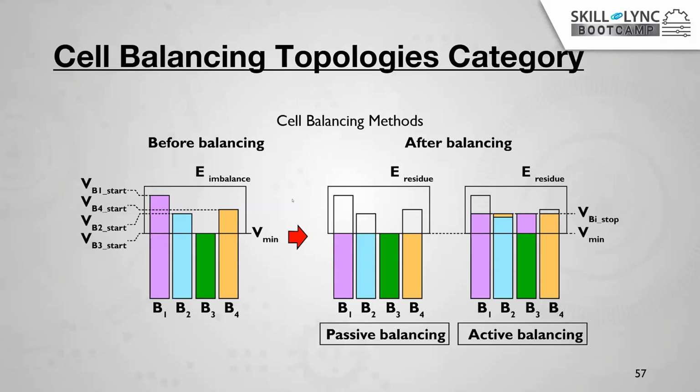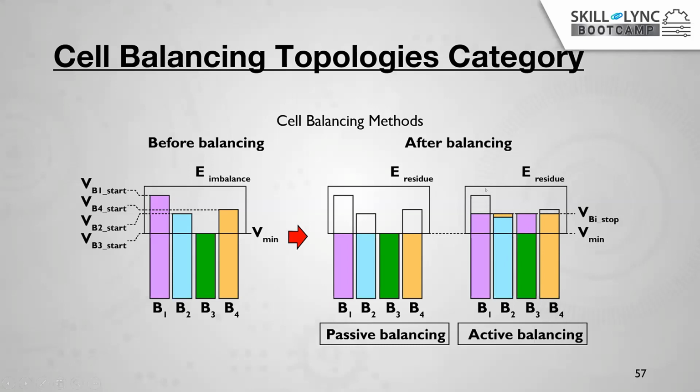So the BMS will check which one has the highest value and which one has the lowest. Let us assume B1 has the least voltage and B4 has the highest. In active balancing, different methods are there, internal charging or external charging. If you go for external charging, some additional battery or energy source is there, and from that battery the lowest voltage battery is going to be charged.